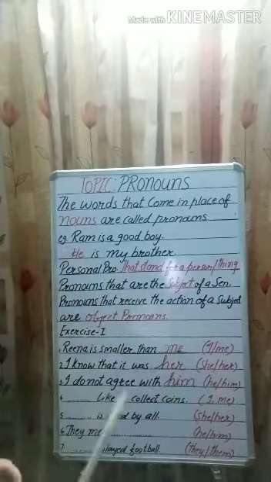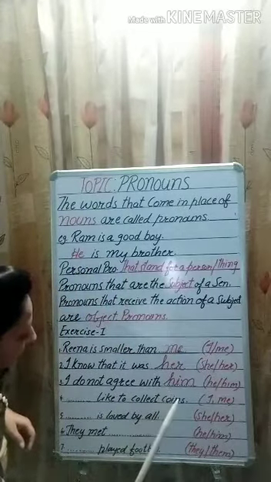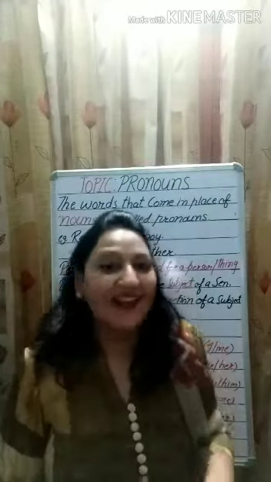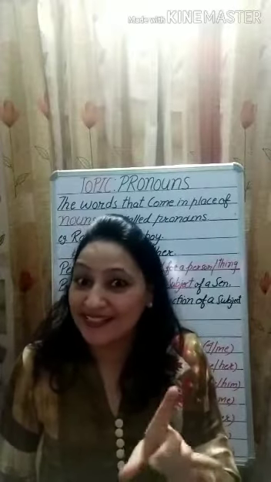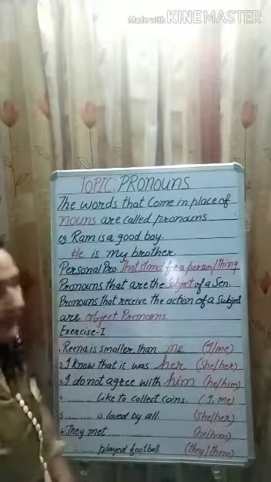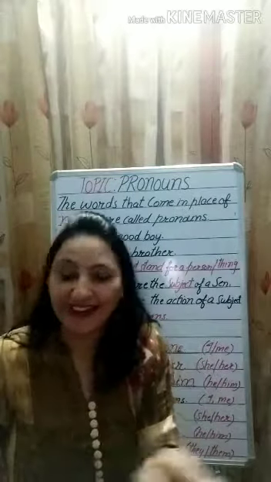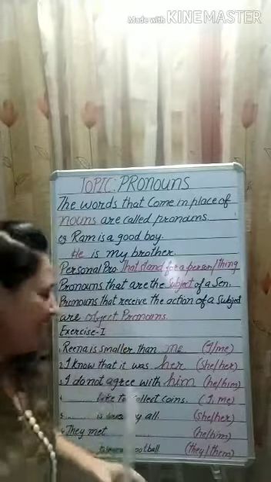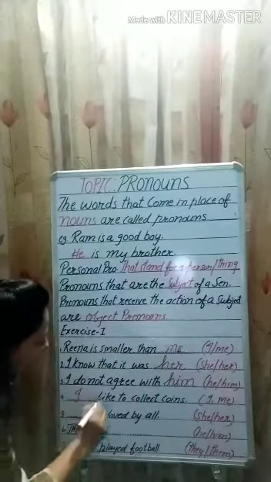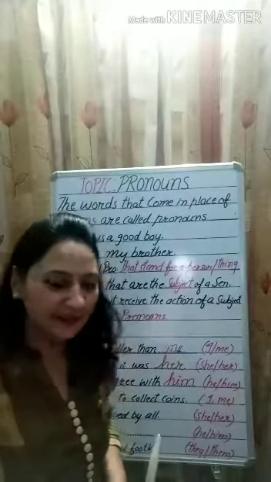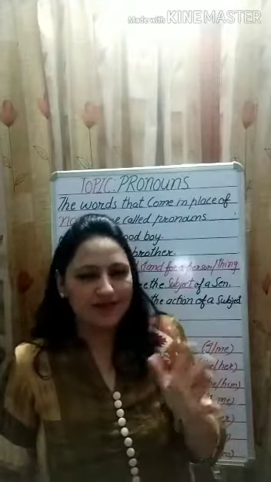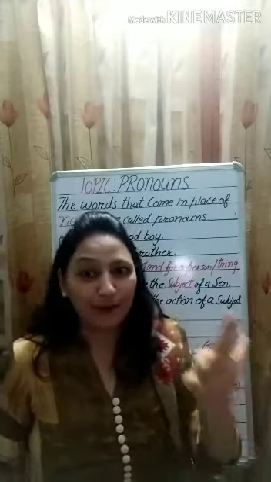Now let us do the next one. Dash like to collect coins. Here in this blank the subject is missing, so we have to fill this blank with the subject pronoun, and we have two options, I and me. First you need to identify the subject pronoun. Yes, I. So I like to collect coins. Is it clear to you? Now let us do the fifth one. Dash is loved by all. Again, the subject is missing. So we have to fill this blank with the subject pronoun.